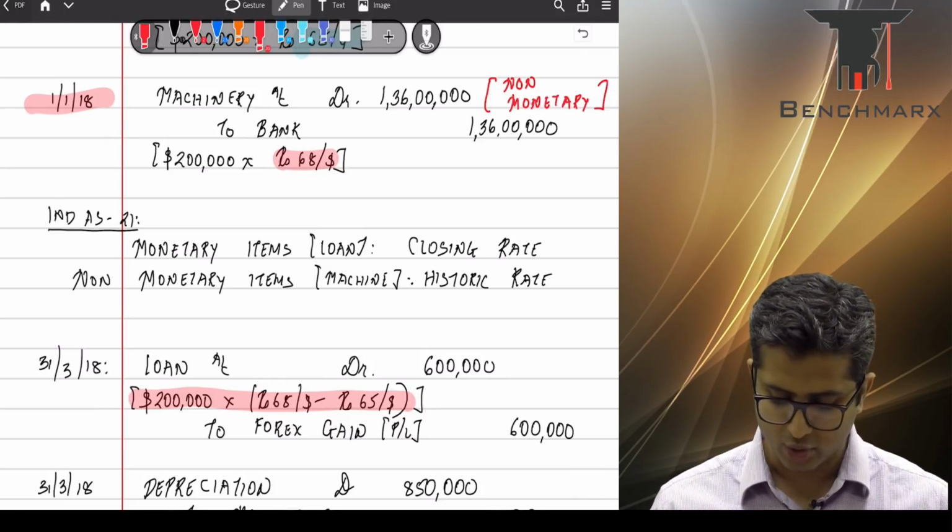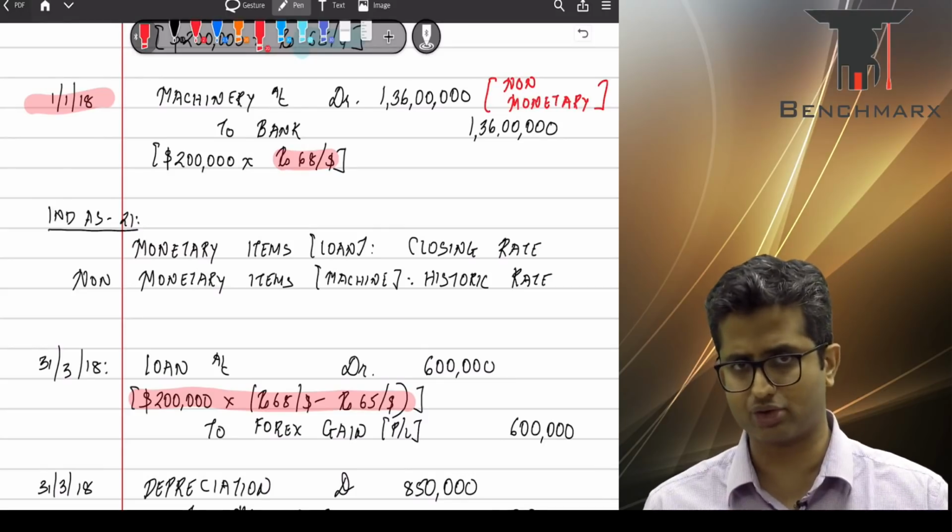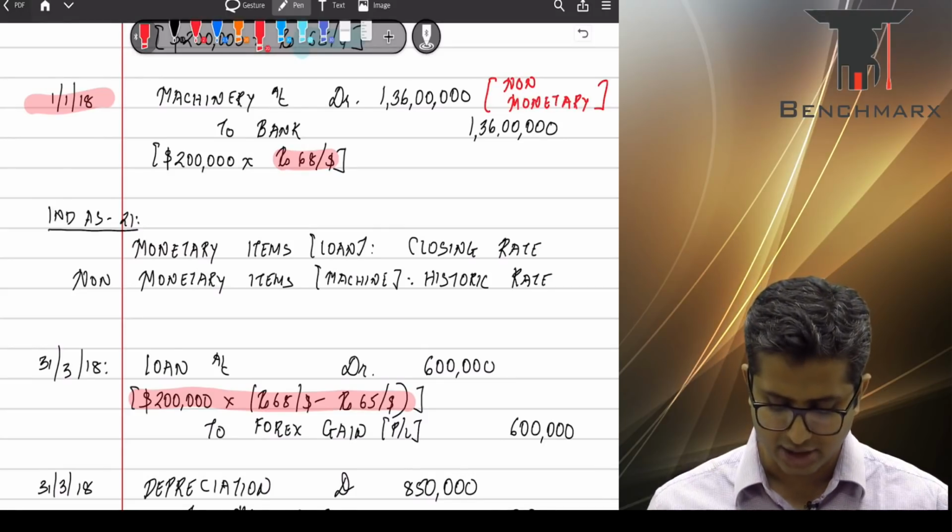So your entry will be loan account debit to foreign exchange gain. Your loan gets remeasured at the rate of 65.